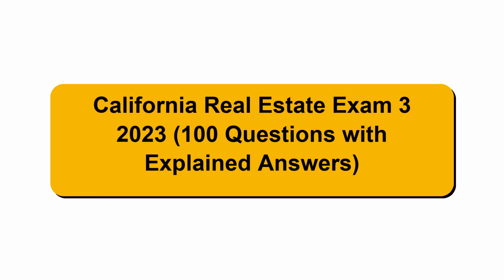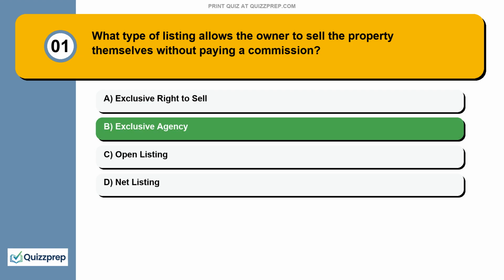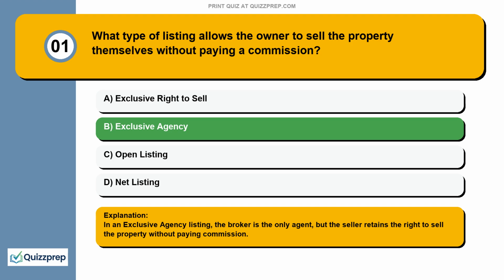California Real Estate Exam 3 2023, 100 questions with explained answers. Question 1. What type of listing allows the owner to sell the property themselves without paying a commission? Exclusive right to sell, exclusive agency, open listing, net listing. In an exclusive agency listing, the broker is the only agent, but the seller retains the right to sell the property without paying commission.